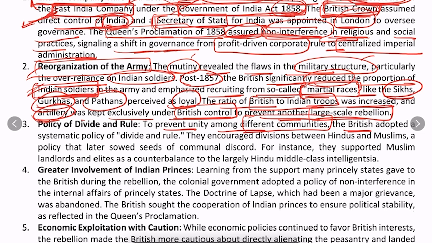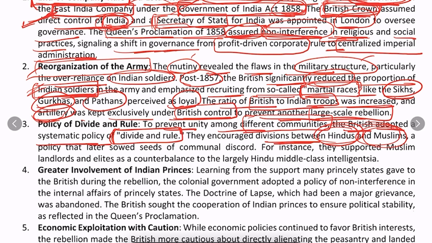So the British adopted a systematic policy of divide and rule. They actually encouraged and increased the division between Hindus and Muslims, so that they should not get united.